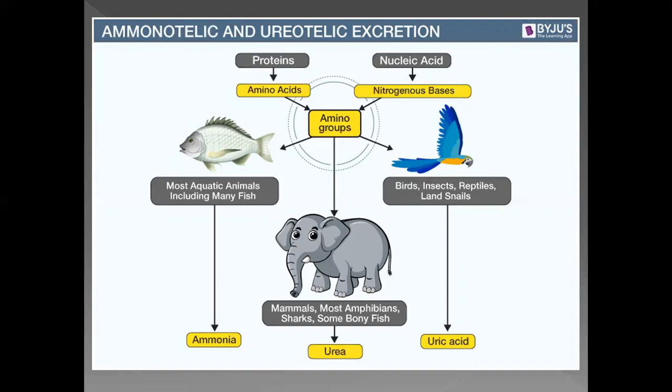After that, the third type of excretory product, that is uric acid. Uric acid is actually a thick paste-like substance. It does not contain water or feces or solid things separately. It means that uric acid is the crystalline form or thick paste excreted from the body of birds, some reptiles, insects, and snails or gastropods.